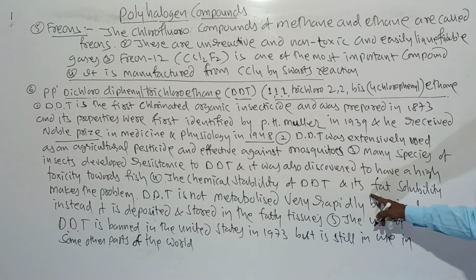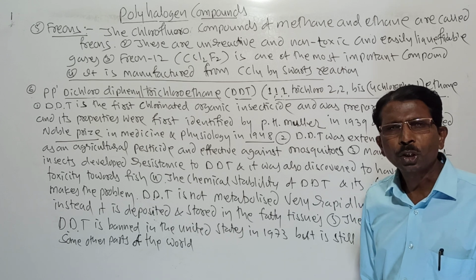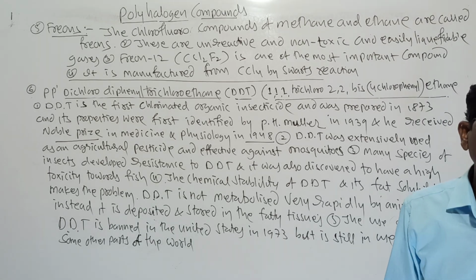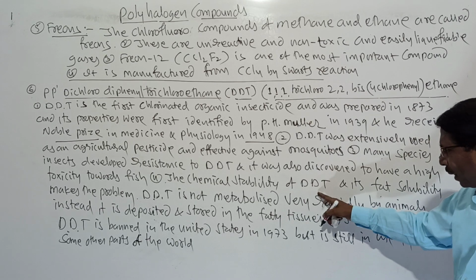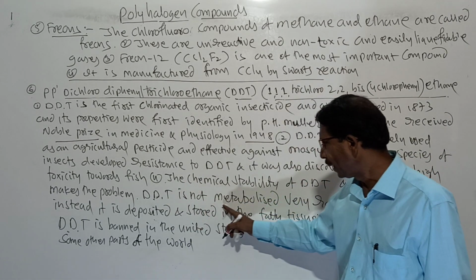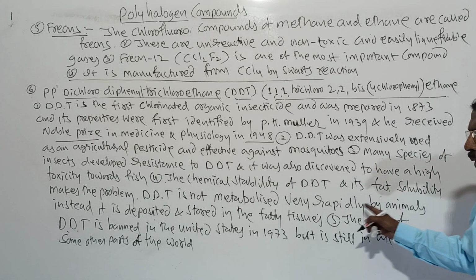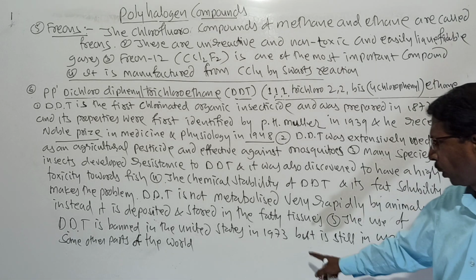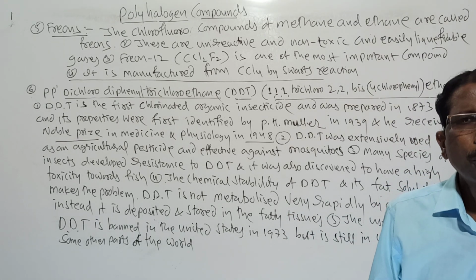The chemical stability of DDT and its fat solubility makes the problem. So we should avoid exposing animals to DDT. Remember, the chemical stability of DDT and its fat solubility makes the problem. DDT is not metabolized very rapidly by animals. Instead, it is deposited and stored in the fatty tissues. That's why it causes problems to animals.